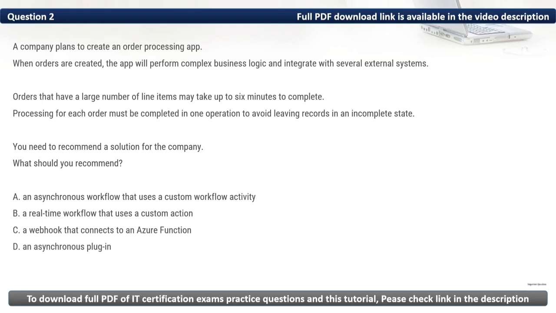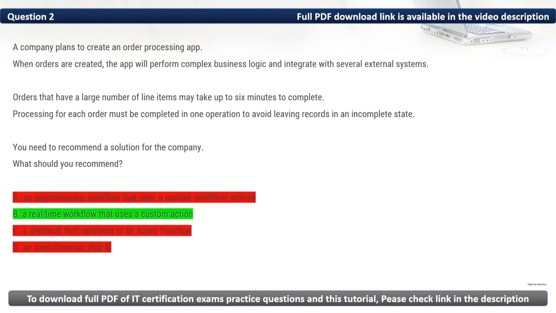Firstly, let's eliminate the incorrect options. We have A, an asynchronous workflow that uses a custom workflow activity. It does not work in real time and may leave incomplete records. Then we have C, a webhook that connects to an Azure function. It is stateless and asynchronous and not atomic. Then we have D, an asynchronous plugin. It has background processing and is not immediate. As such, the option that we should recommend is a real time workflow that uses a custom action. As such, the correct option is B.